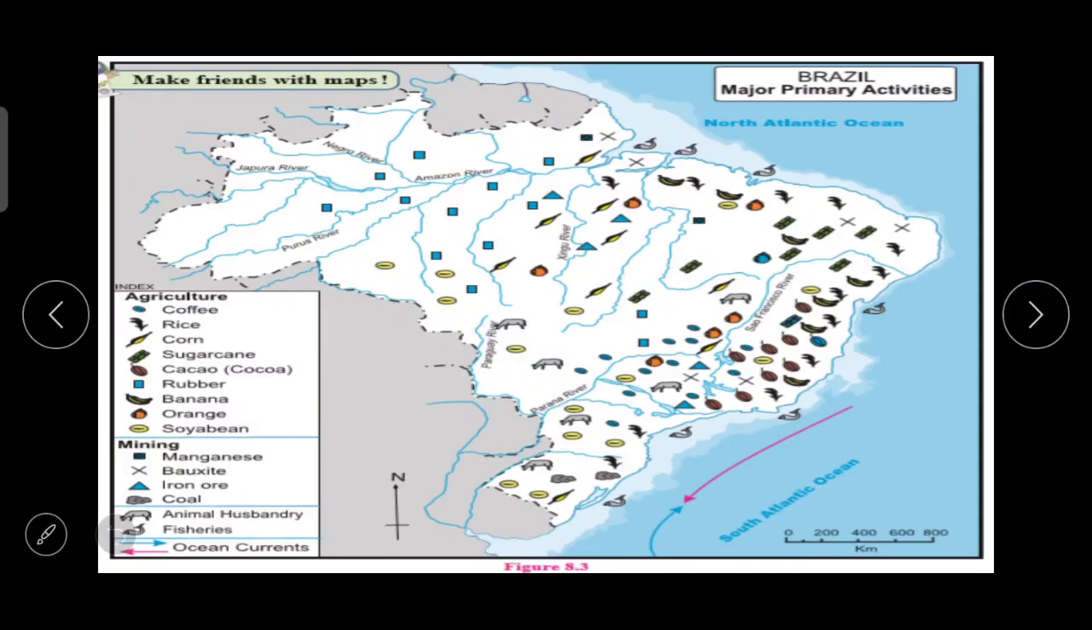The next thing, this map figure 8.3 is given in our textbook, which is the major primary occupations in Brazil are shown here in this map. So what you people have to do, discuss this map or the following points and write your observation in the notebook. Now what we can see in this map, agriculture products, then the mining and animal husbandry and fisheries and also ocean currents.